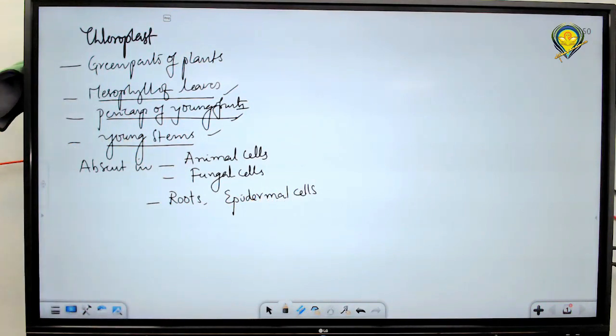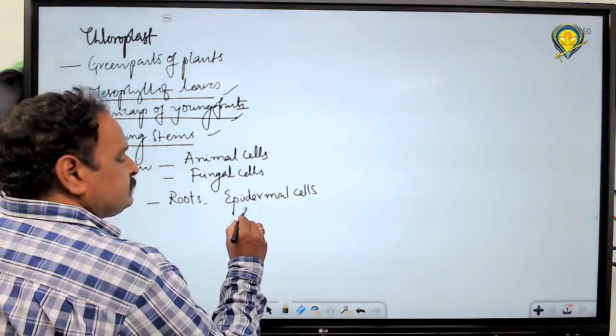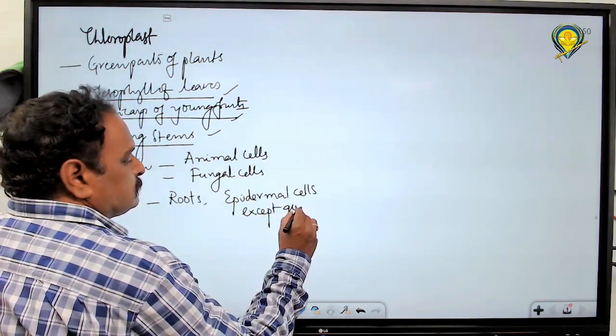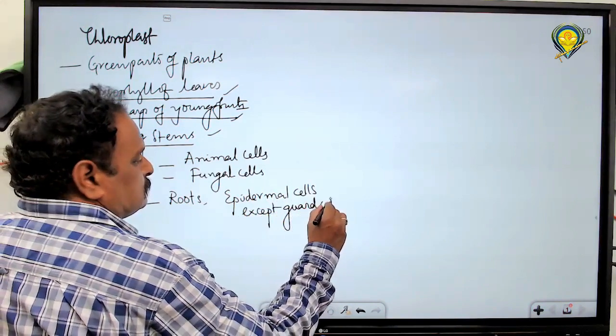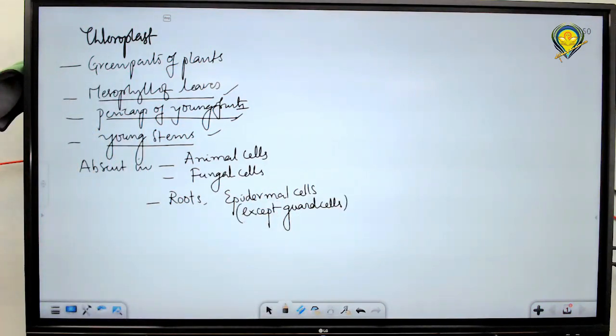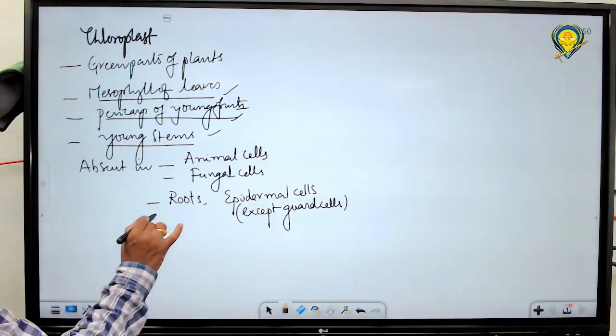But in the epidermis, there is an exception: guard cells have chloroplasts. Except guard cells, all epidermal cells generally lack chloroplasts. The epidermis of root does not have chloroplasts generally.